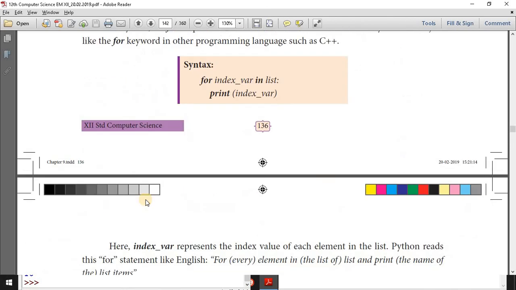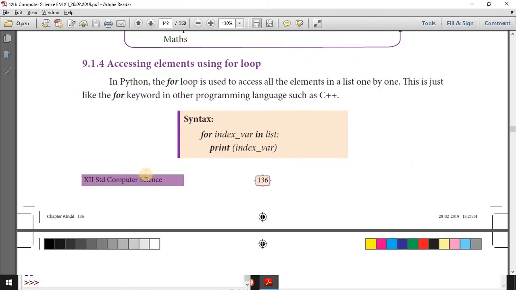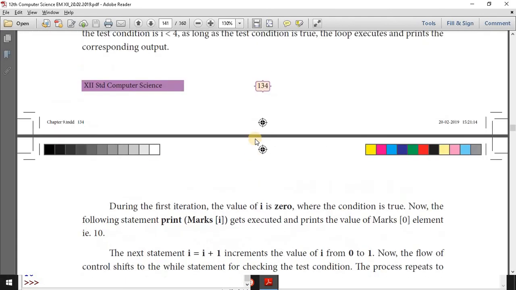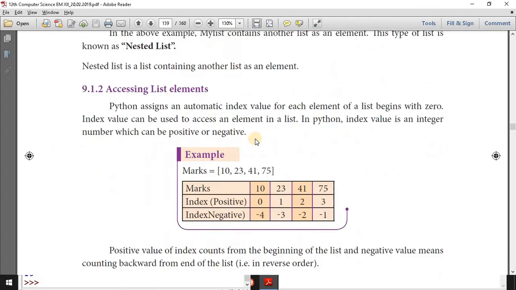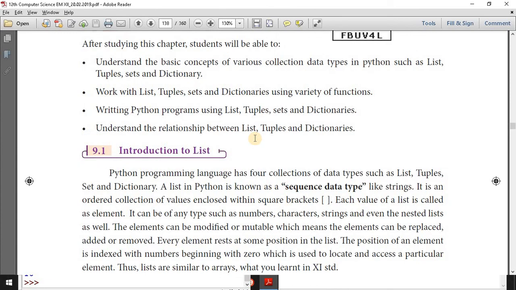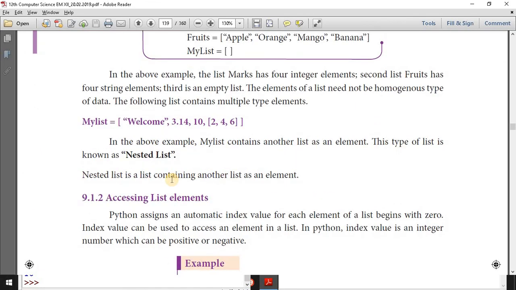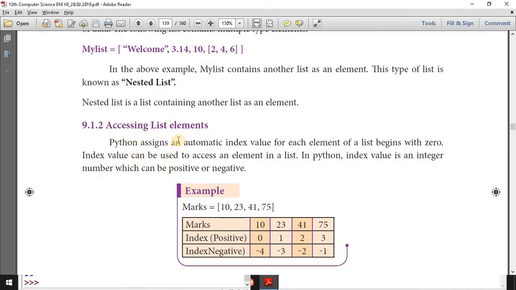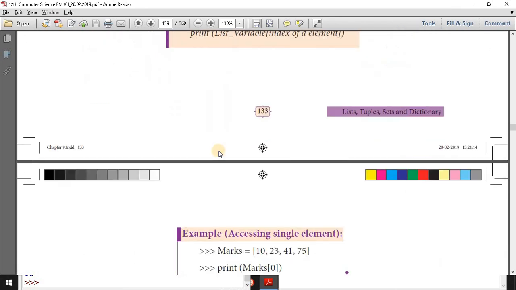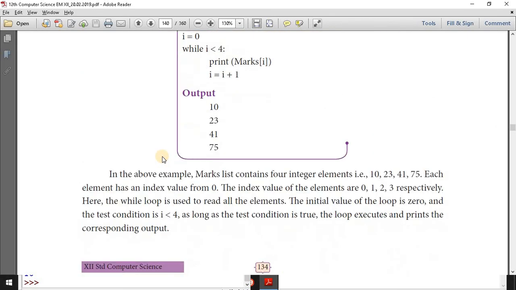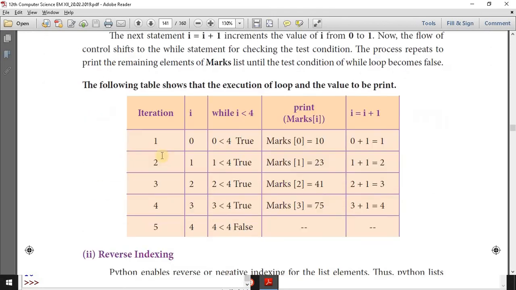Okay. Accessing elements with a for loop, then list length. These are the things we will see tomorrow. So here, what we completed: what is a list, how to create a list, how to access list elements, what is a nested list, then accessing elements by using a while loop with positive index or negative index.